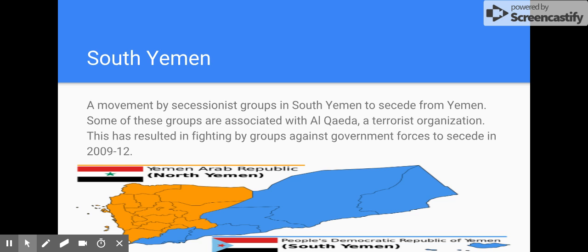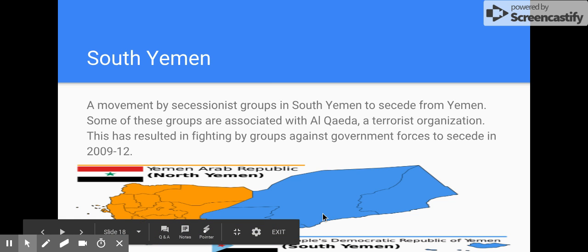South Yemen. South Yemen is an area that has been engaged in a civil war between different ethnic groups. They've also been fighting Al-Qaeda, a terrorist organization. So South Yemen would be an example of separatism as these different groups are trying to break away and form their own states.